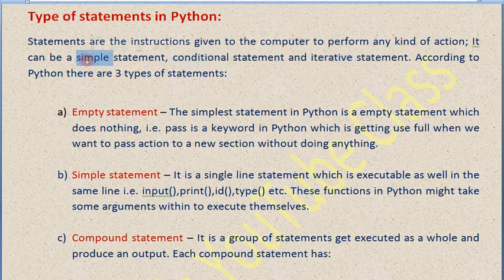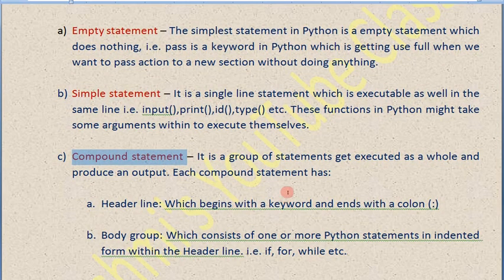Simple in the sense the statements that go from the top to down sequentially, serially. Sometimes we used to say sequential statements also. In conditional case, we can do if conditional like logic based programs. Iterative, when some statements are to be executed more than one time repeatedly, in that case we can go for iterative statements. So Python supports three types of statements: empty statements, simple statements and compound statements.